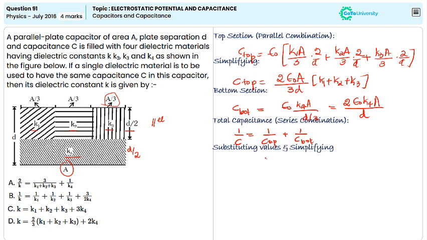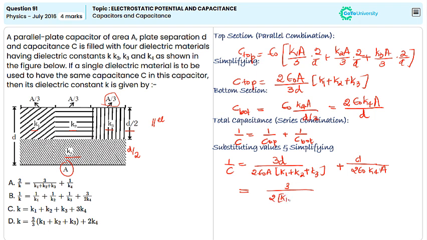Substituting the values and simplifying, we get 1 by C is equal to 1 by C top, which is nothing but 3D by 2 epsilon naught A into K1 plus K2 plus K3, plus 1 by C bottom, which is nothing but D by 2 epsilon naught K4 into A. On simplifying, we get 1 by C as 3 by 2 into K1 plus K2 plus K3 plus 1 by 2 into K4, because here D by epsilon naught A is taken as constant.